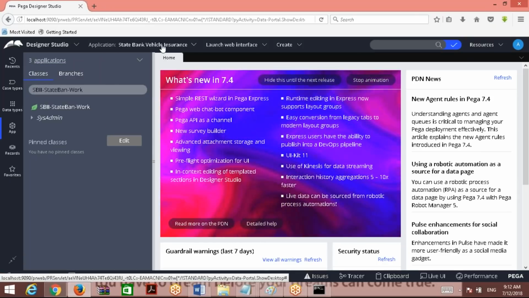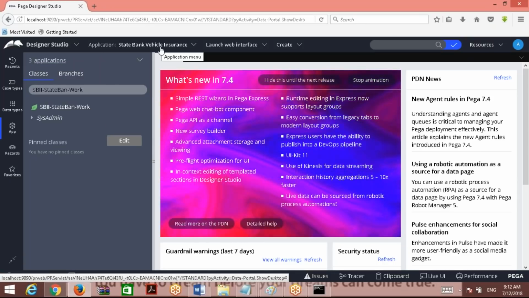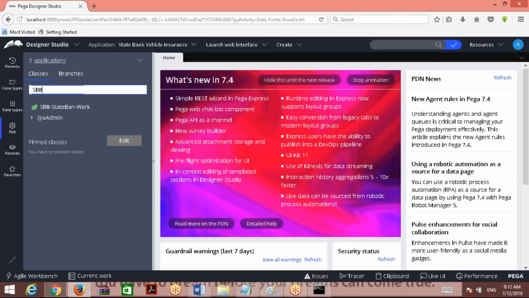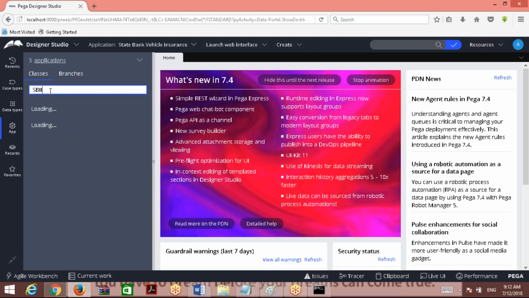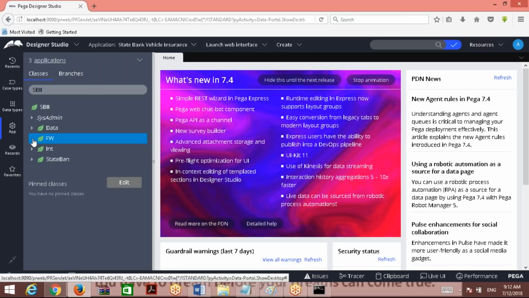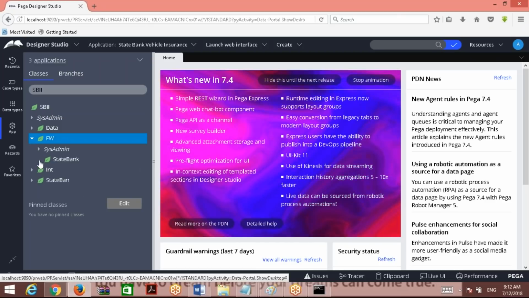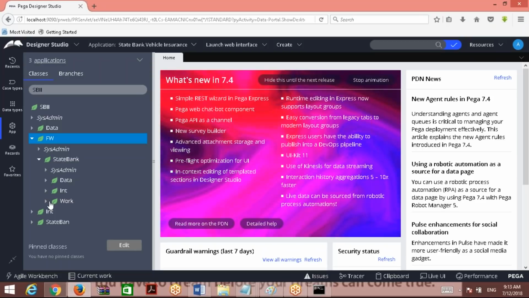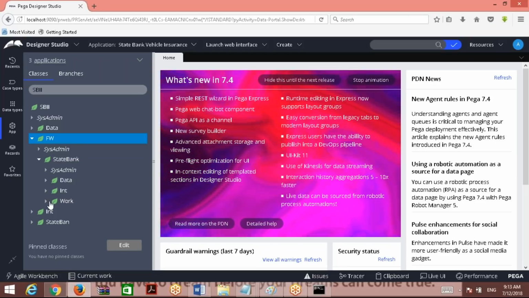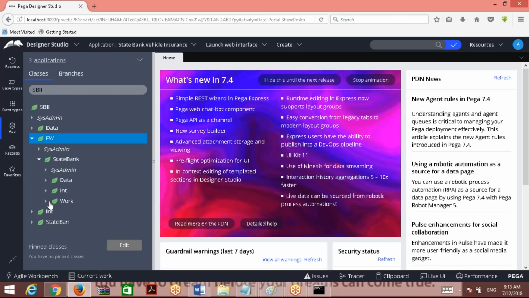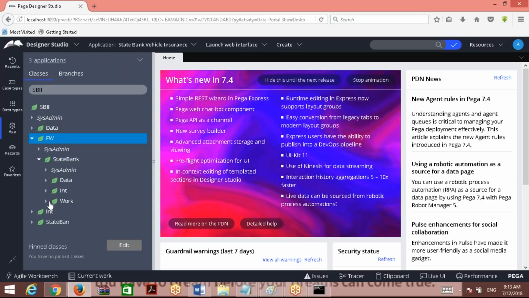See, you are able to switch between framework and implementation. When you are at implementation, you should be able to access FW. FW means framework. When you are at implementation, directly you should be able to access framework related rules also. But when you are at framework, you will not be able to access implementation directly like this. What is the reason? Because we have created the implementation in the framework.